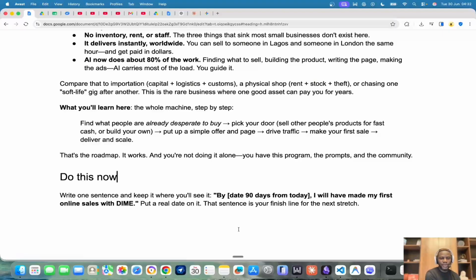Sometimes we need to push ourselves to do certain things. If you don't set an alarm, for instance, and you're going to sleep, you might not wake up at that 5 a.m. that you want to wake up, right? So you need to put a time to it, that this is the time I want to get this done, so that you actually get this done and you can hold yourself accountable. In fact, if you're in the community, write this down in the community, that by Monday next week, I would have made my first online sales with Dime. So that by Monday next week, all of us in the community will check on you and say, how far, have you made your first online sales today? And then we can know the reason why you have not made that sale, and then we can help you to fix it.